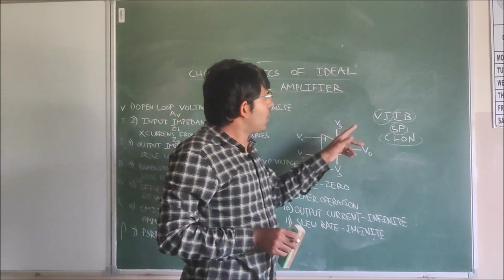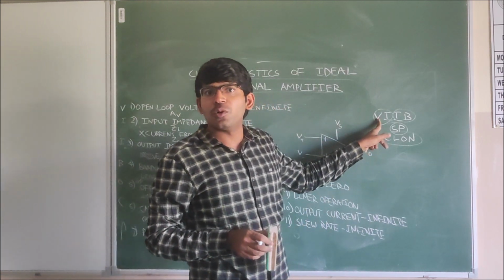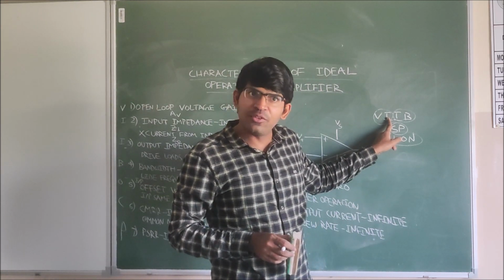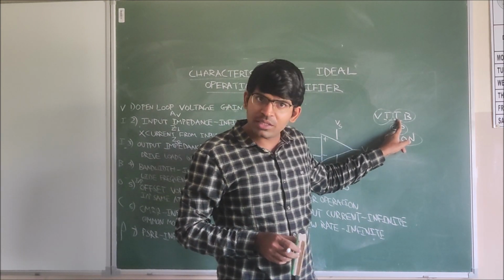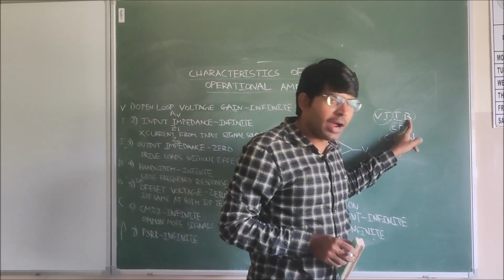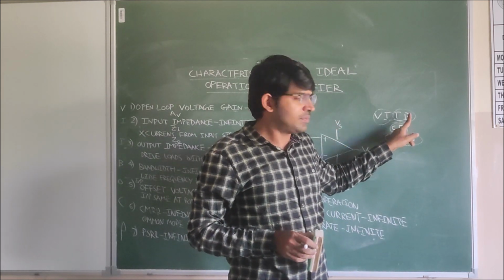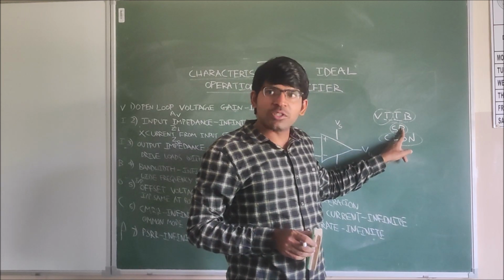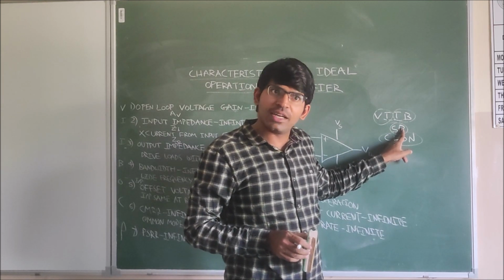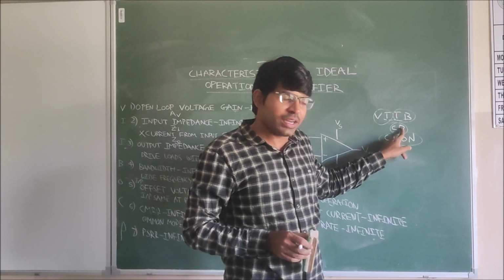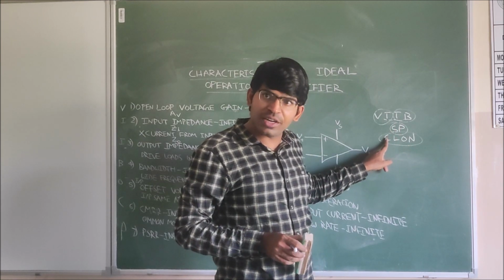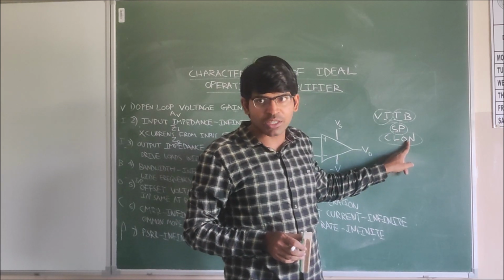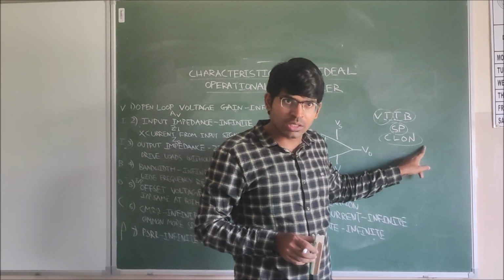So here V means open loop voltage gain, infinite. I means input impedance, infinite. Output impedance, 0. Bandwidth, infinite. Slew rate, infinite. Power supply rejection ratio, infinite. CMRR, infinite. Output current, infinite. Linear operation should be there. Input offset current, 0. Noise, 0.